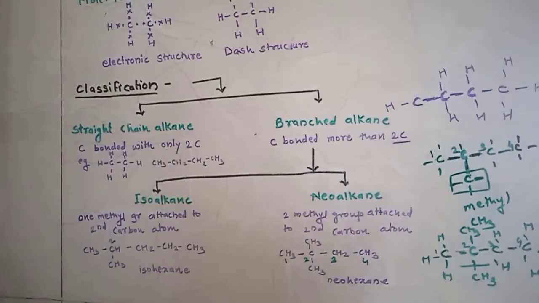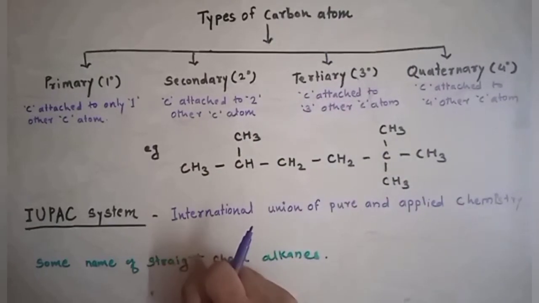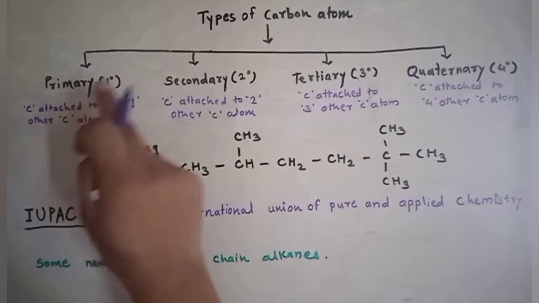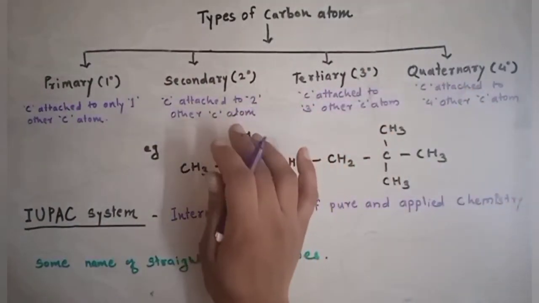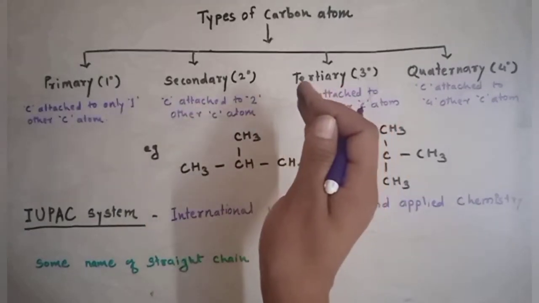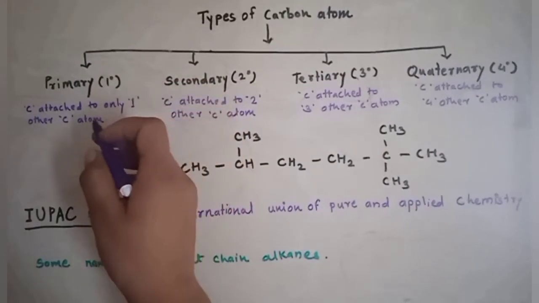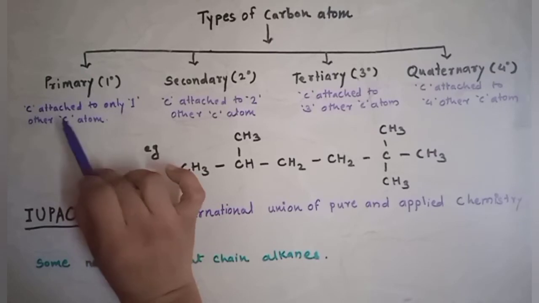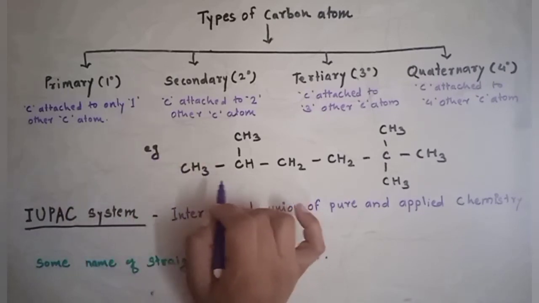Okay friends, the next point is the types of carbon atom. The carbon atom is divided into four types: primary carbon, secondary carbon, tertiary carbon and quaternary carbon. How can they be divided into the four types? What is the condition for the division? Let's study the condition. First is the carbon attached to only one carbon atom, that is, the carbon having an attachment to only one carbon atom.